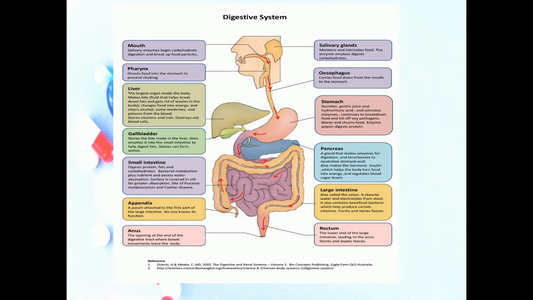Third one, mixing and propulsion. Alternating contraction and relaxation of smooth muscles in the wall of the GIT tract mix food and secretions and propel them toward the anus. The capability of the GIT tract to mix and move material along its length is called motility.